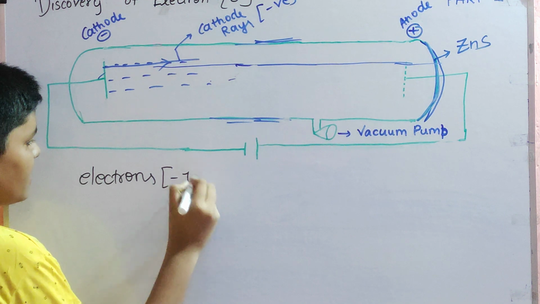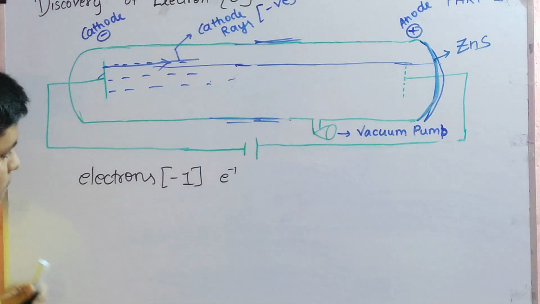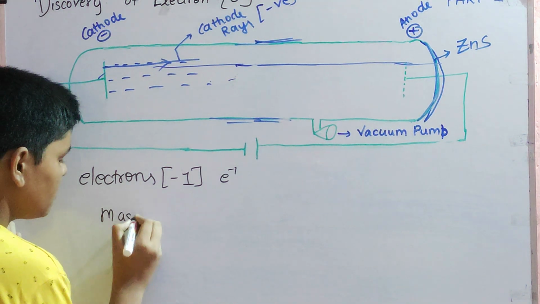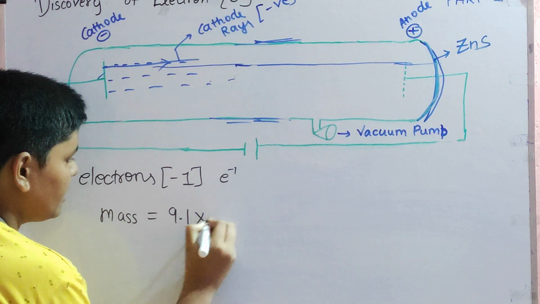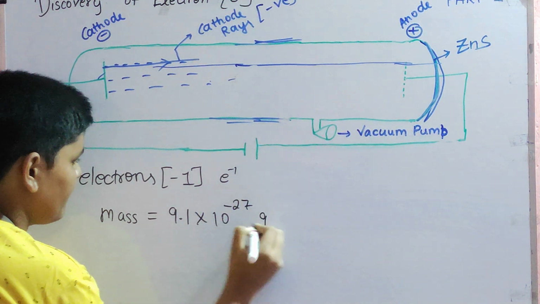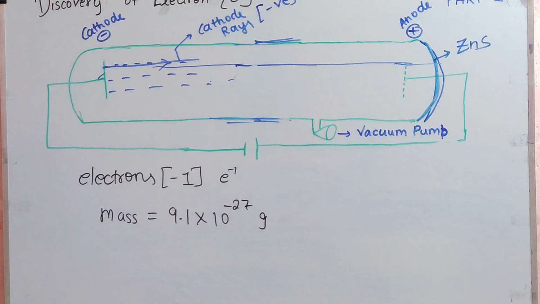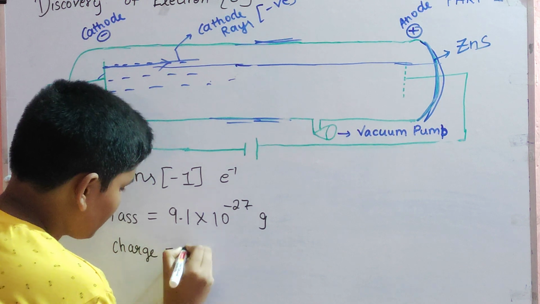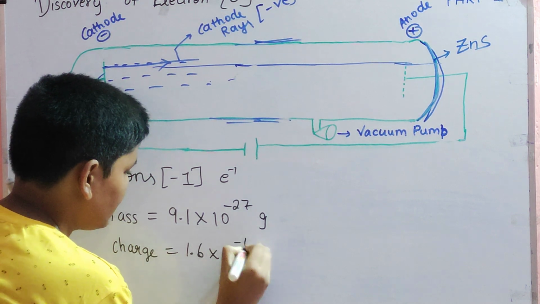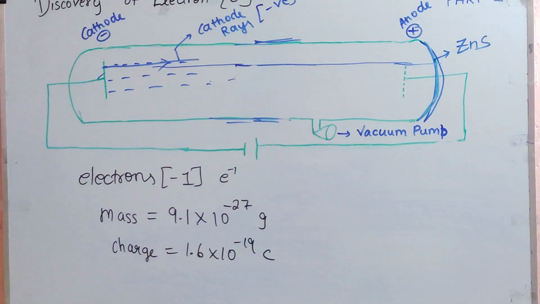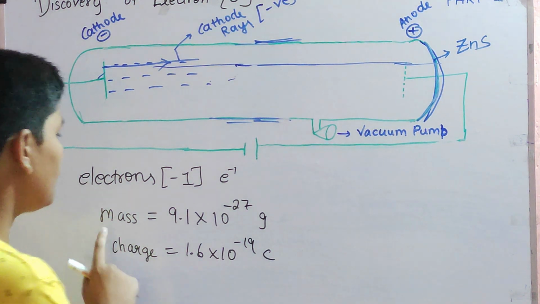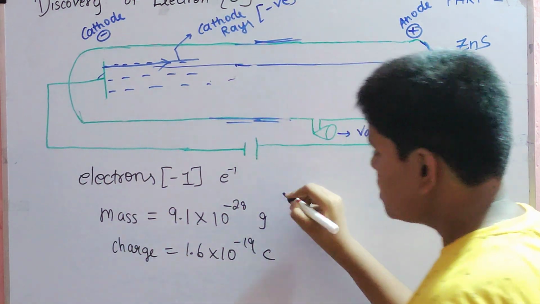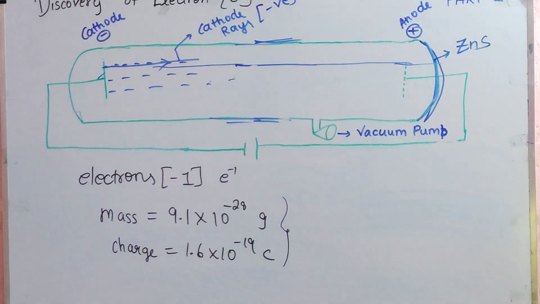They have a charge of -1, which is why they are written as e⁻. If you see the mass, it is 9.1 × 10⁻²⁷ gram. This is the mass of the electron, and the charge is 1.6 × 10⁻¹⁹ coulomb. This is the mass and this is the charge of the electron.